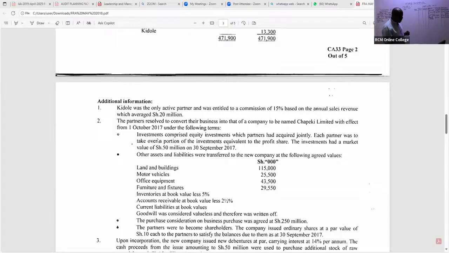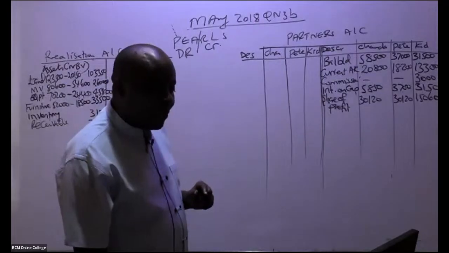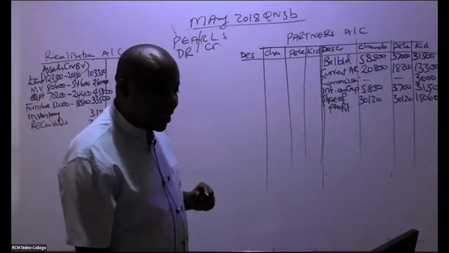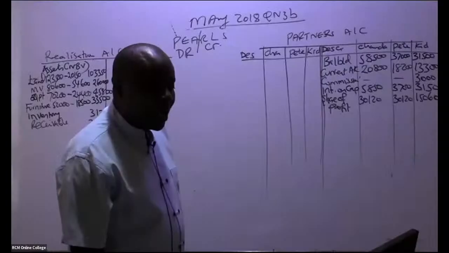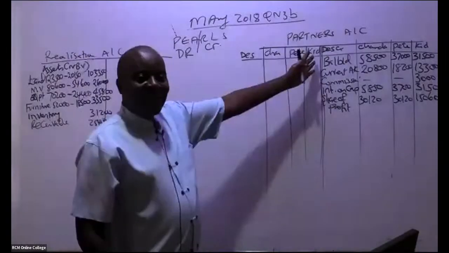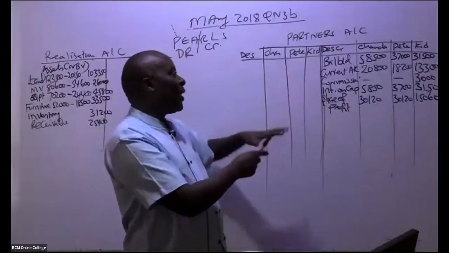The investments, what have they told us? Investments comprised equity investments which partners had acquired jointly. Each partner was to take over a portion of the investments equivalent to the profit share. So it means that the investments you are seeing here were not taken over by the new company. These investments were taken over by these 3 ninjas. So assets taken over by the 3 ninjas, we shall give them their assets.